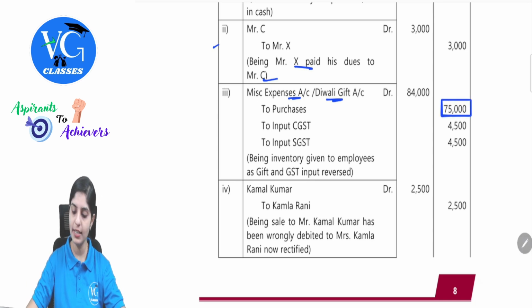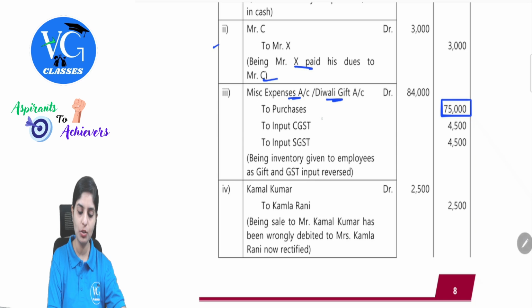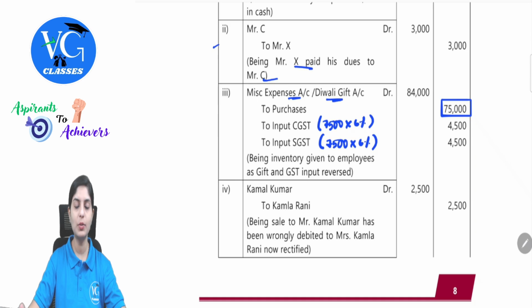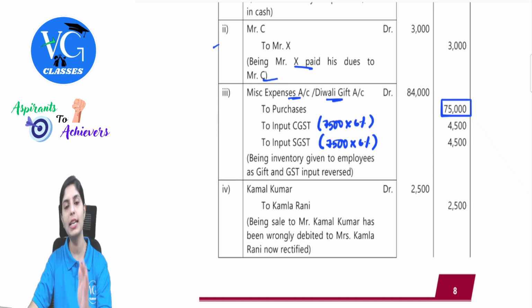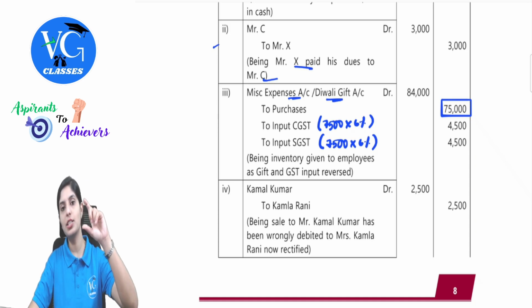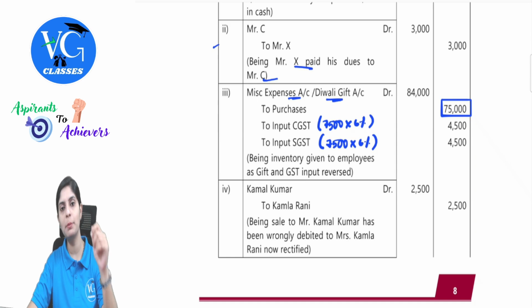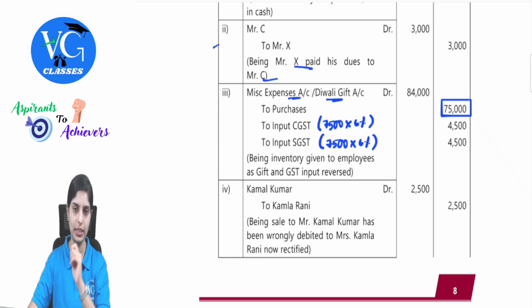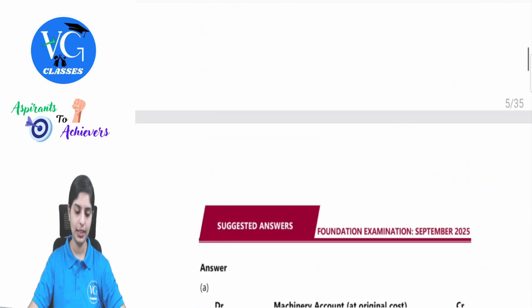And then on that 75,000, I guess it was 6% GST. So 75,000 into 6%, 75,000 into 6% will be taken, and these were the respective GSTs. So the entry will be miscellaneous expense or Diwali gift to purchases. The GST paid on this will be reversed. So input CGST and then input SGST. I hope this is clear. Next entry.